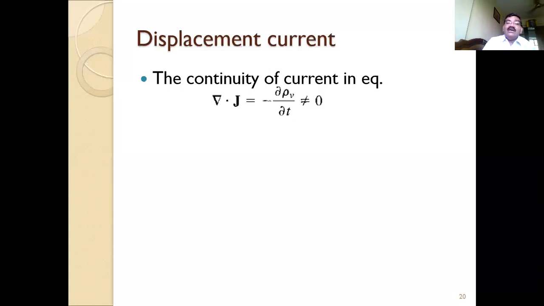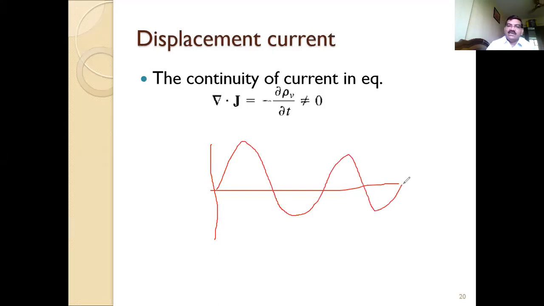And if that is the alternating current, that is the time varying current, one example may be the alternating current, a sinusoidal signal. So for the time varying current, it cannot be zero. Why? Because if you have a sinusoidal signal, what will happen in this sinusoidal signal? Suppose I draw this sinusoidal signal. This is your signal, and here it may be any signal. Suppose this signal is there. So what is happening here? On the y-axis you have taken the current, and here is the time.